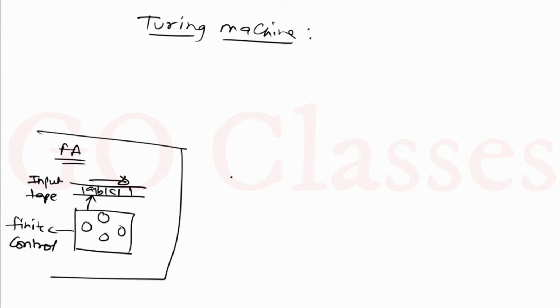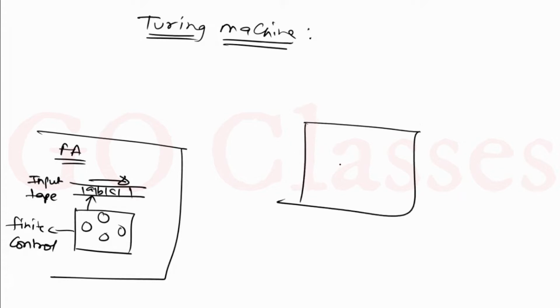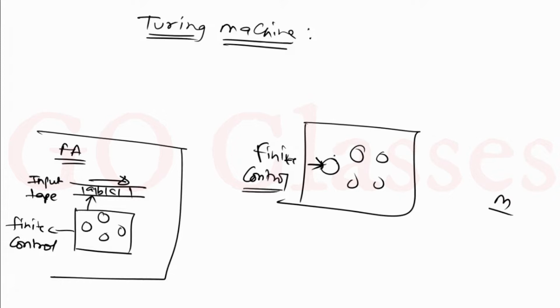Now similarly, you know PDA and all these things. We will see what a Turing machine is. In a Turing machine, similar to finite automata, we have a finite control. This Turing machine is a machine similar to finite automata, with some set of states, and this is called the finite control. We have an initial state, and I will talk about the final state later. You have an initial state and a finite set of states, and here you have a tape.